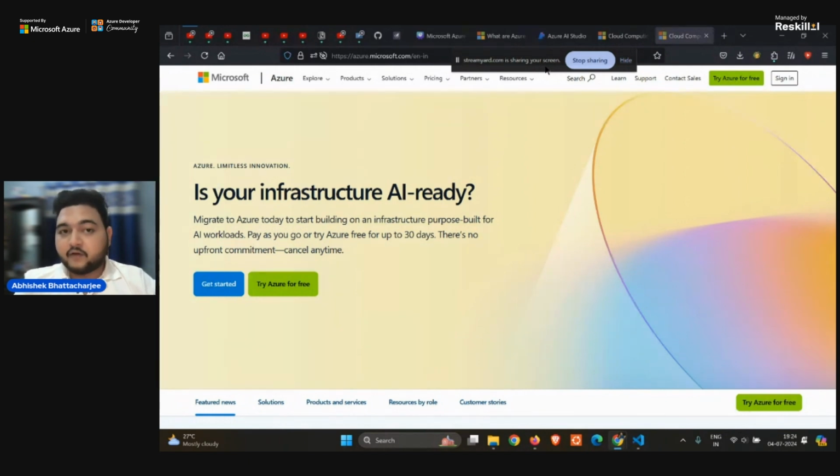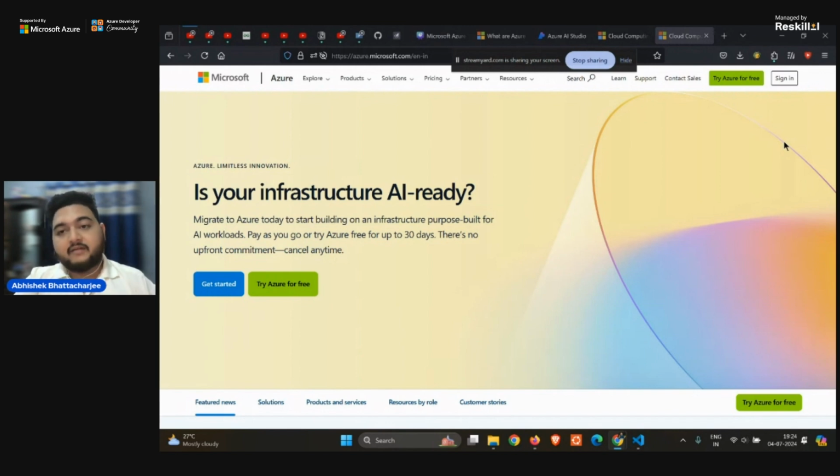Okay, for those who are students, you can just go with the free trial. Azure provides 1 month of free trial. It gives you credits of around 16,000 rupees, right? You can use it on your own and develop great projects with it, so you can use it for that purpose also.